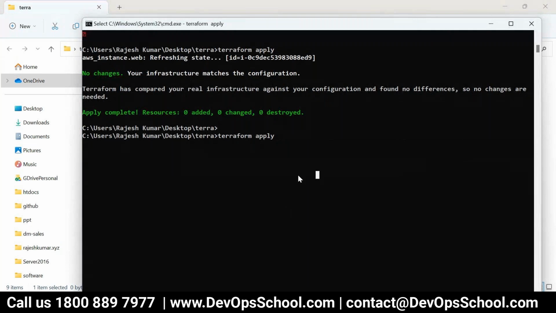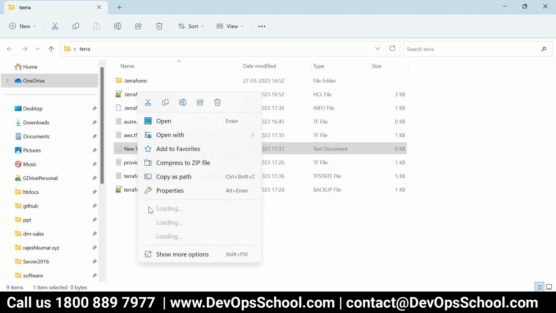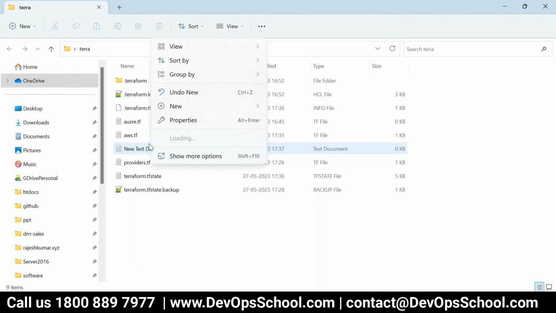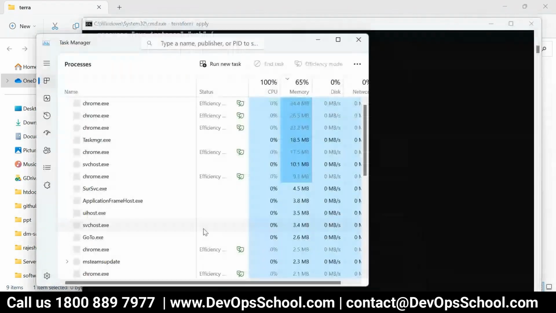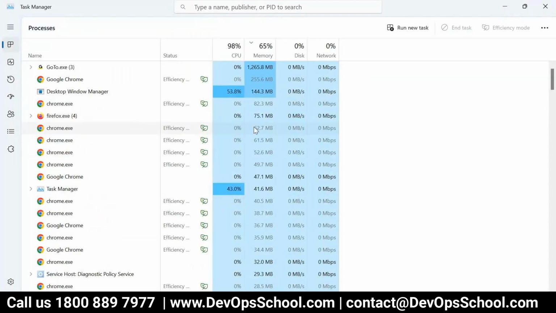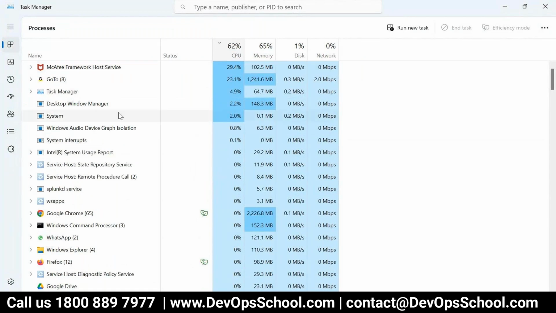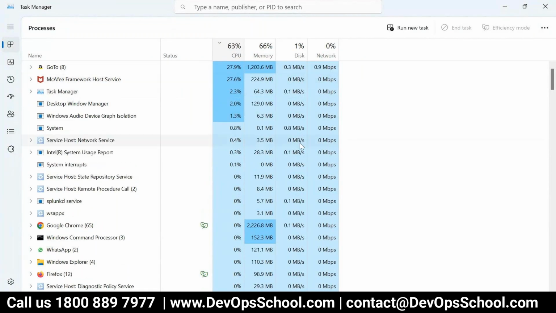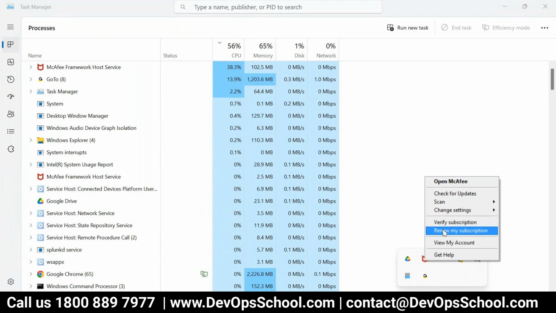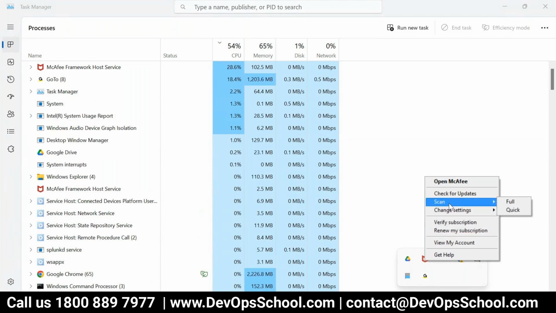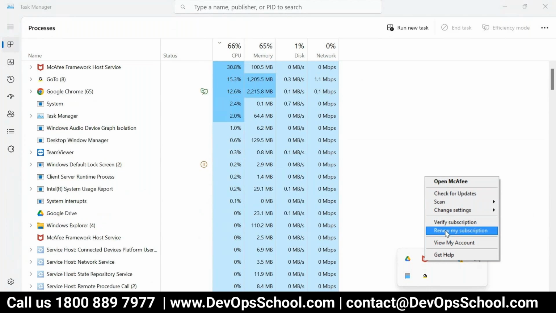Too much. Just give me 2 seconds. See here. I think McAfee is taking more CPU.